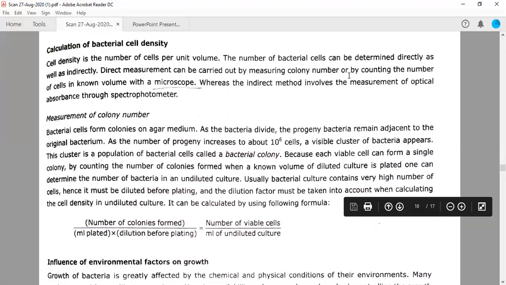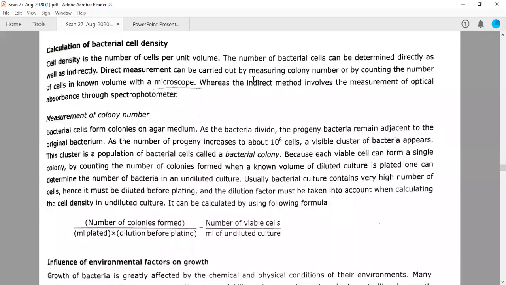Whereas the indirect method involves measurement of optical absorbance through the spectrophotometer. So this is the direct method when you count under the microscope. Indirectly, you can take the OD in the spectrophotometer in some UV range, around 600 nanometer, 595 exactly. Depending upon this OD, you can tell the number of cells which are present in the bacterial culture. Okay.